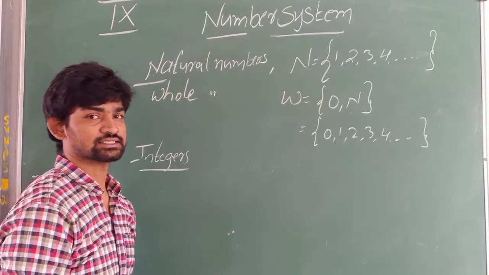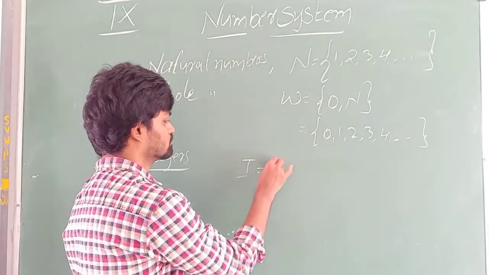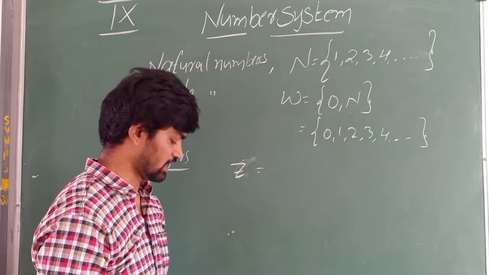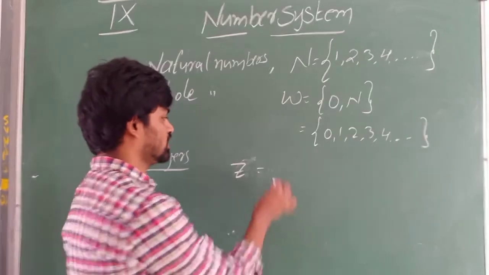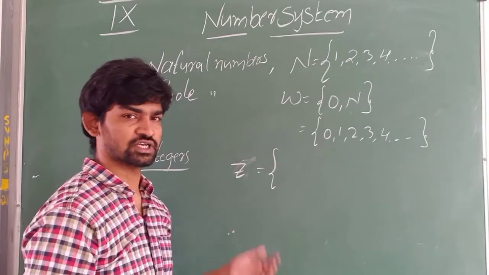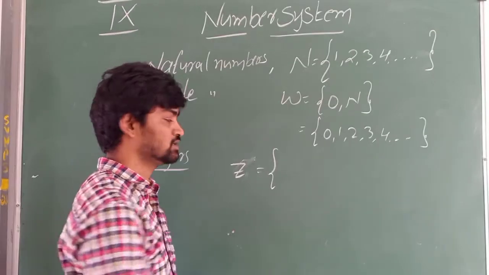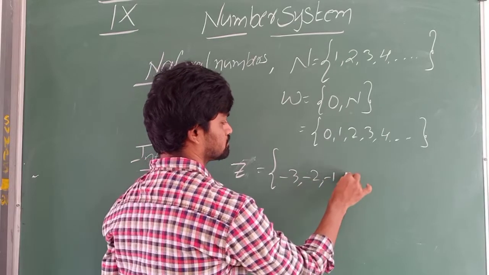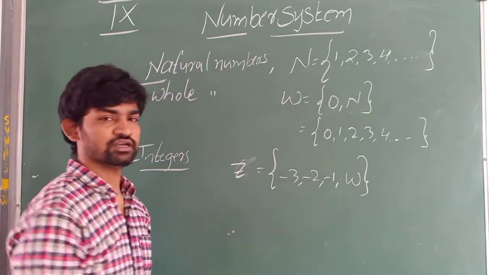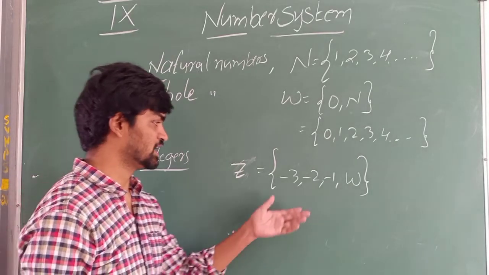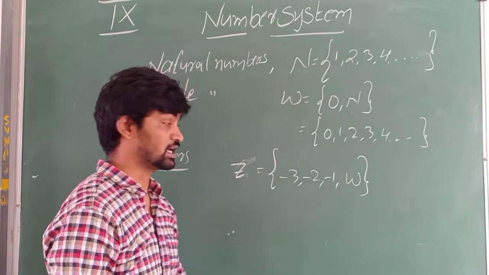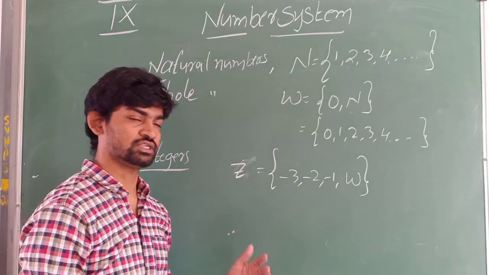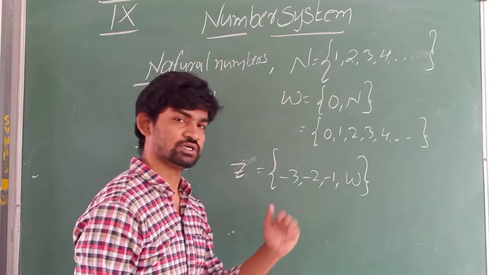So what are integers? Integers are denoted by Z. We use I also, I and Z. Z has come from the German word Zahlen, so that's why we call this Z. Integers are negative natural numbers along with whole numbers, or else negative numbers, positive numbers along with 0.